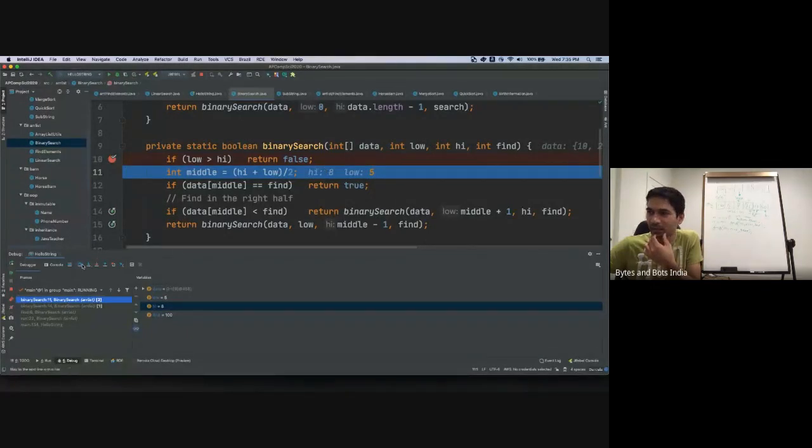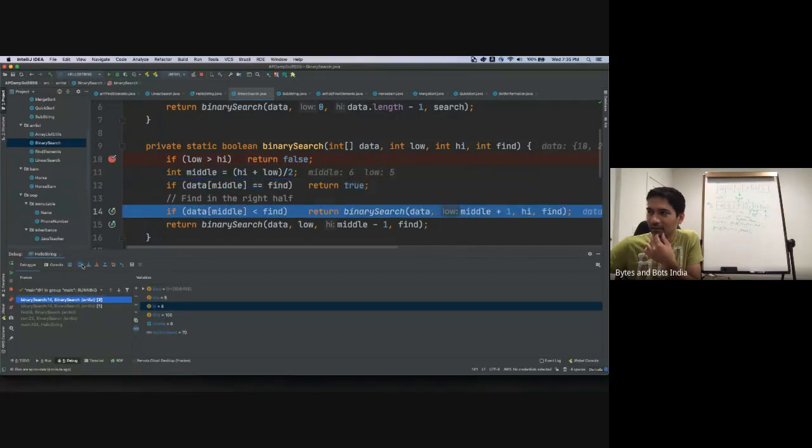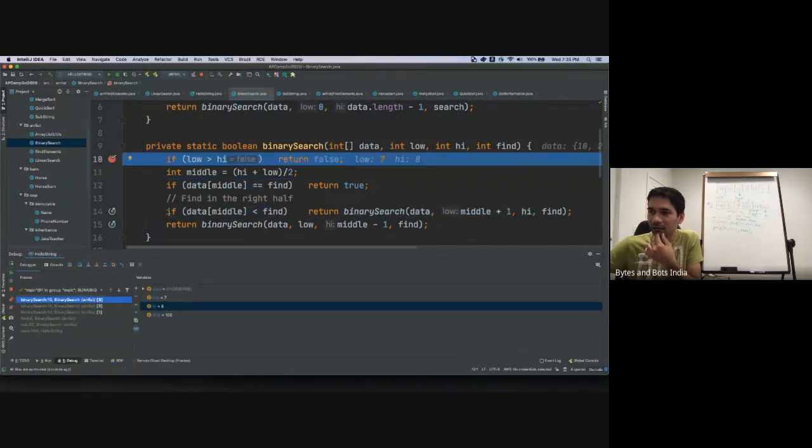Now keep observing, oh, there it is. So after line 14, it jumped back to 10, right? And look at our low, it has changed from 5 to 7. So there's no explicit loop, it is an implicit loop because the method is calling itself with the changed parameter. So the method calls itself and then changes the parameter.